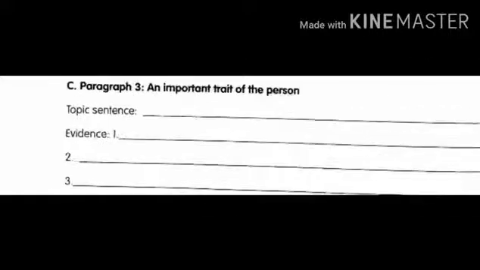Now coming to your third question, an important trait of the person. Whatever you had written about your family member, you can write the topic sentence and the supporting evidences you are giving. Write the 3 evidences there.